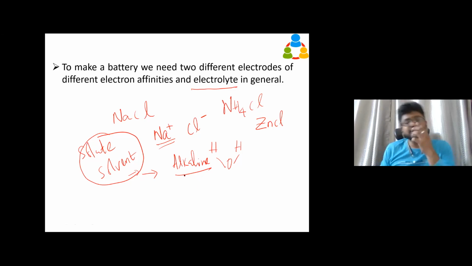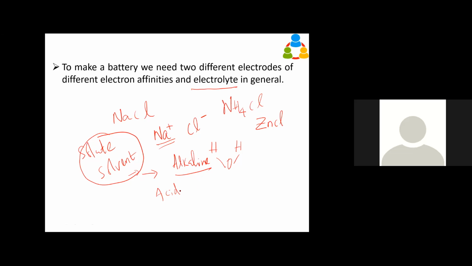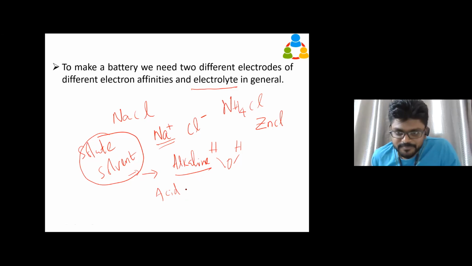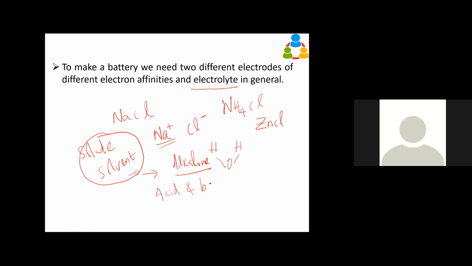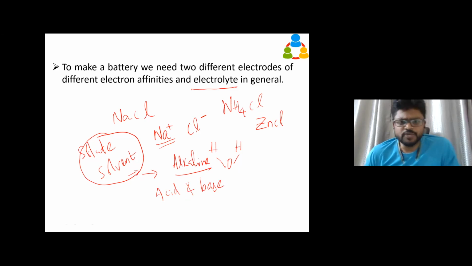Anybody know what is alkaline? Okay, I'll give you a hint. Which can be dissolved in water. Please be louder. Bases which can be dissolved in water, that we call an aqueous solution. Which dissolves completely in the water is called aqueous.